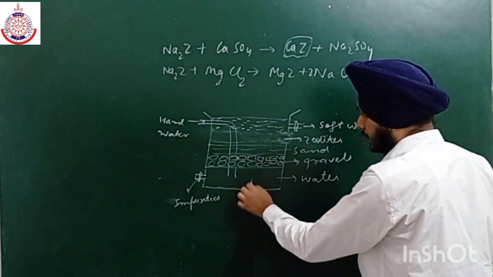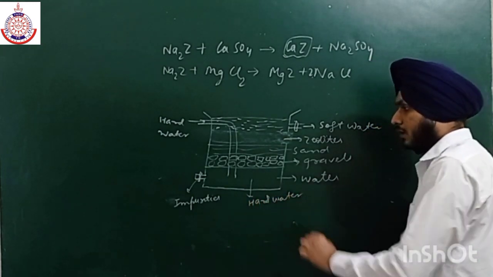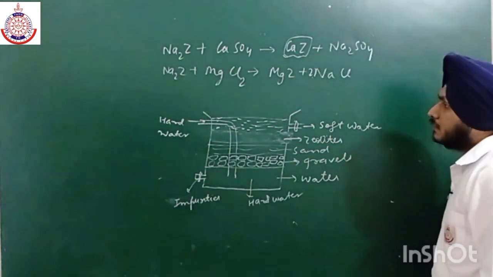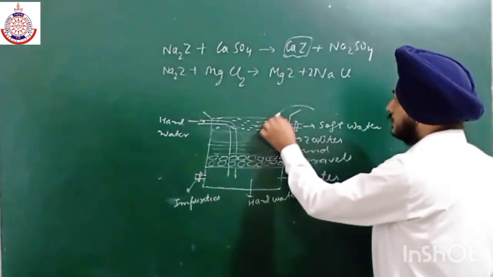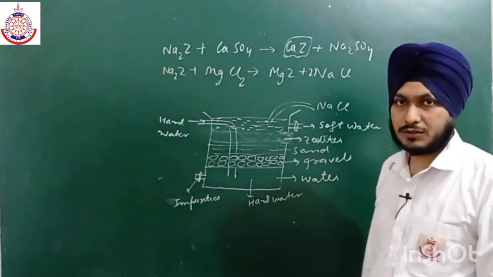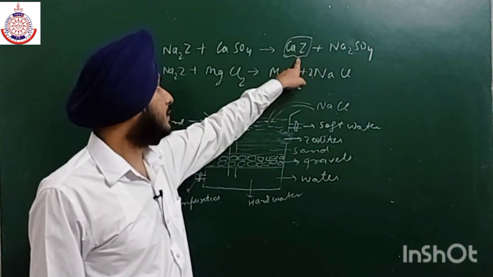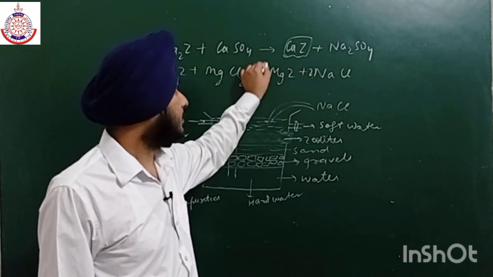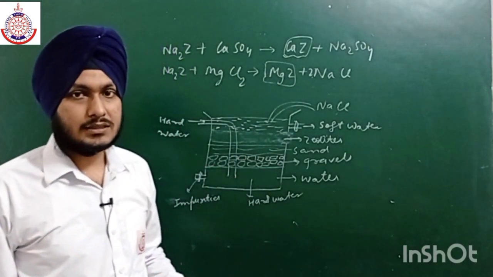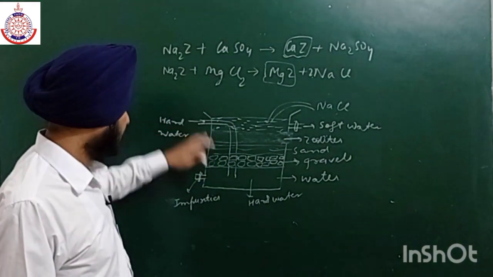Here we have the hard water, and the whole impurities can be easily removed with the help of this outlet. Now we can also shower some NaOH in order to recover the zeolite. As we all know that these calcium and magnesium ions are formed, we can easily recover the zeolite by reacting these ions by showering NaOH. So this is the whole apparatus.